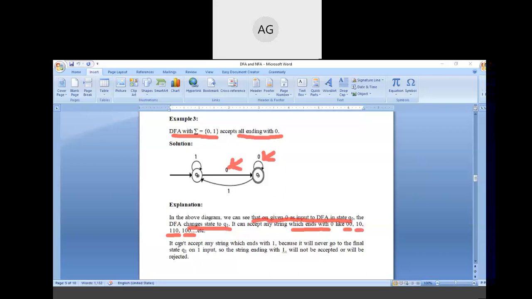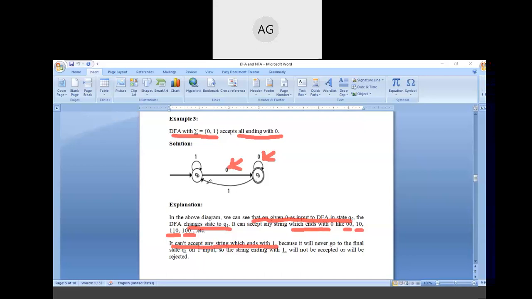The other point is that we need to take care that it can't accept any string which ends with 1. So here Q1 does not have a loop on 1, because if Q1 had 1, then it would also accept strings ending with 1.